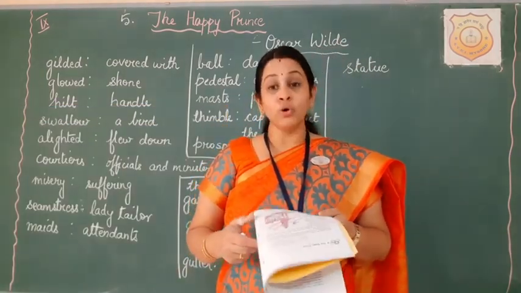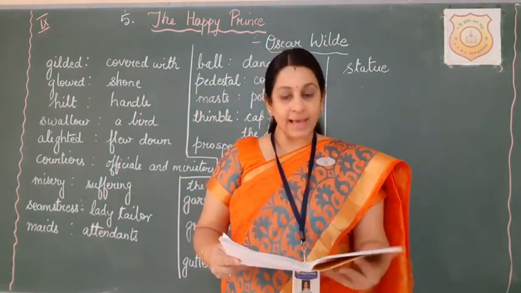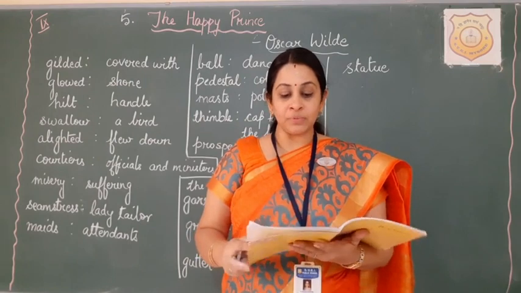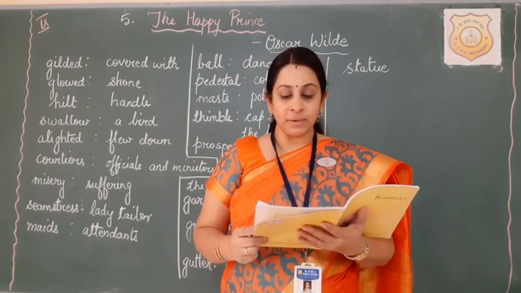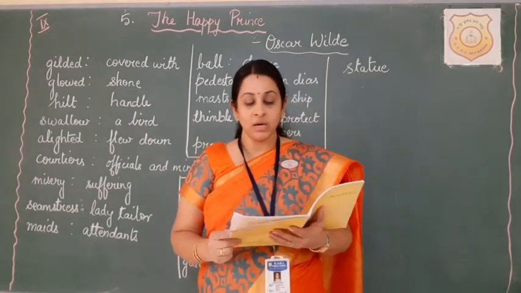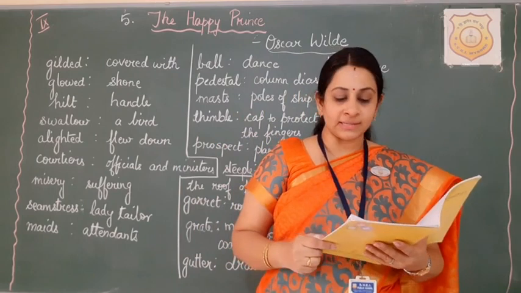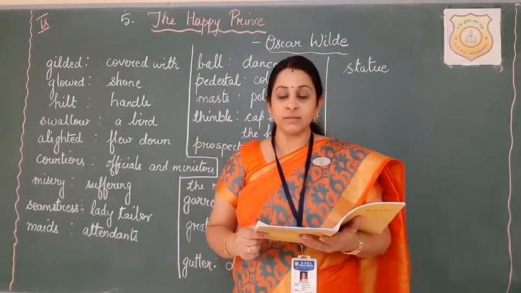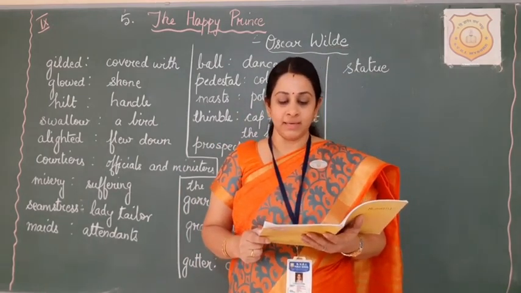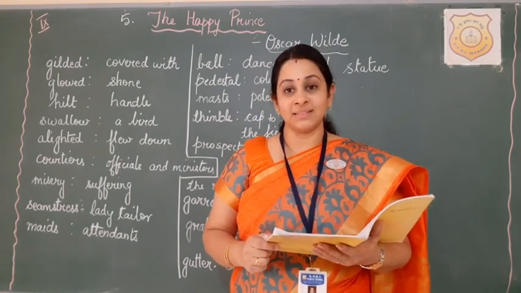"I have a golden bedroom," he said softly to himself as he looked around, and he prepared to go to sleep. But just as he was putting his head under his wing, a large drop of water fell on him. "What a curious thing," he cried. "There is not a single cloud in the sky. The stars are quite clear and bright, and yet it is raining."